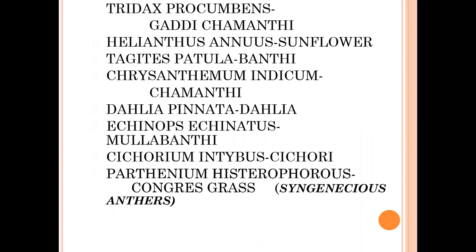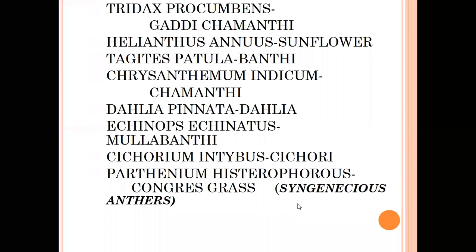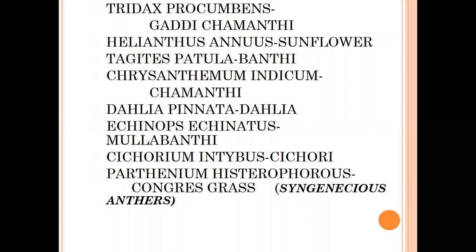congress grass. In this Asteraceae family, a major special character is that syngenesious anthers are present in the flowers of this family. Now we discuss the distribution of Asteraceae family plants.